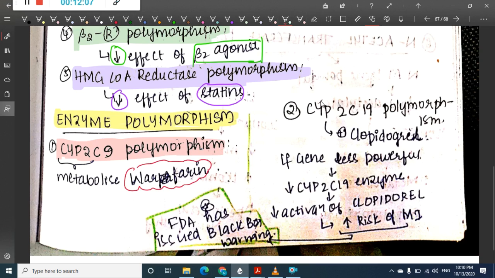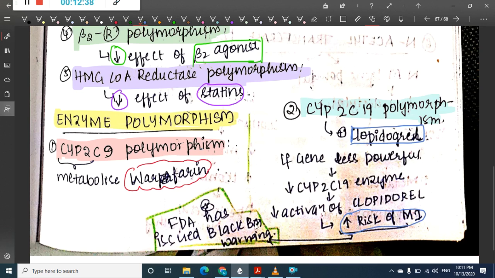Then we have CYP2C19 polymorphism, which metabolizes and activates clopidogrel. If the gene is less powerful, there is decreased activation of clopidogrel, thus increasing the risk of MI.